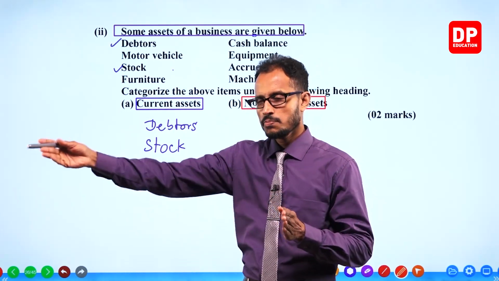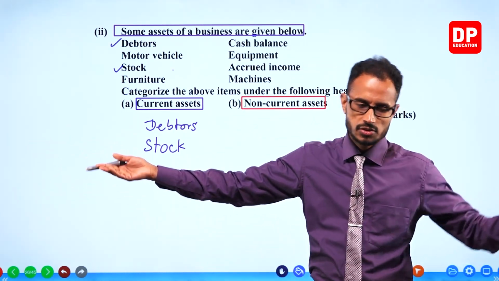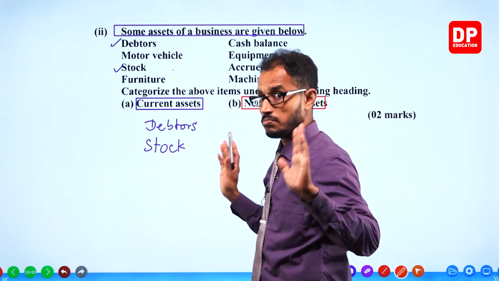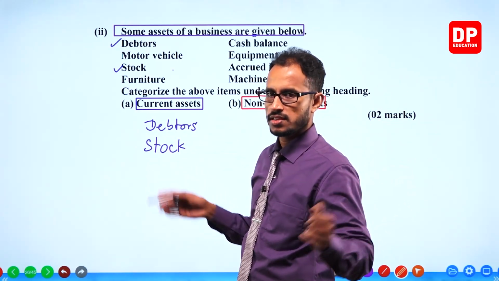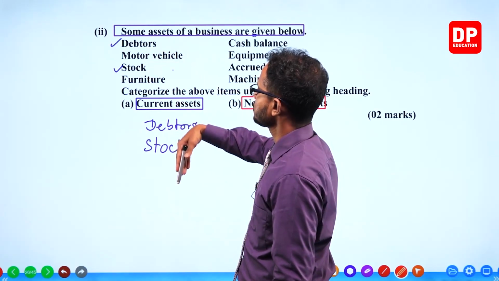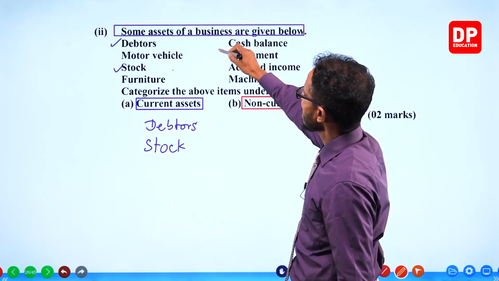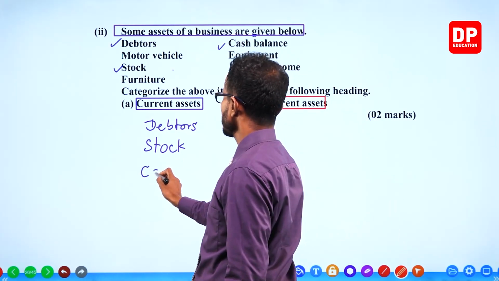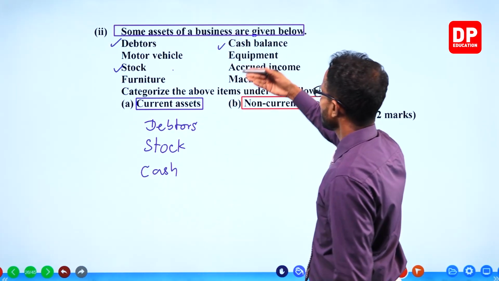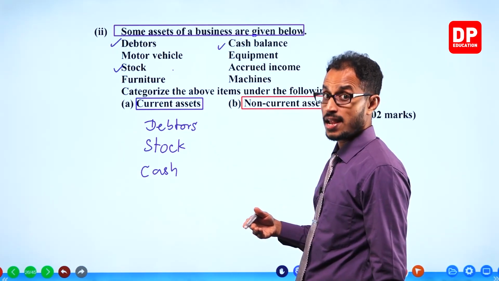Furniture is long term. You use furniture for 1 year, 2 years, 5 years, 10 years, maybe even 20, 25, 30 years, just like motor vehicles. They are non-current assets, long term assets. Cash is a current asset. Equipment, nope, non-current.